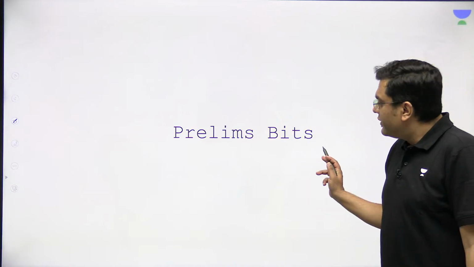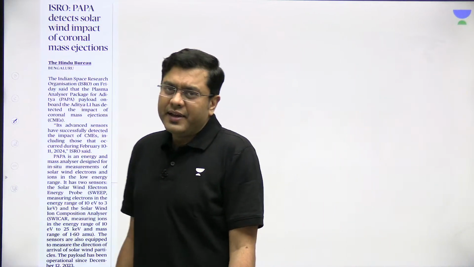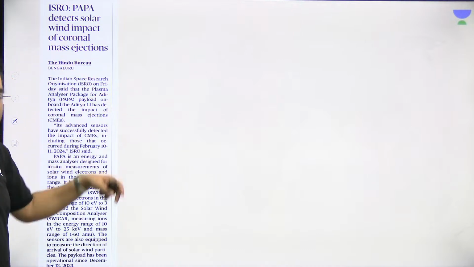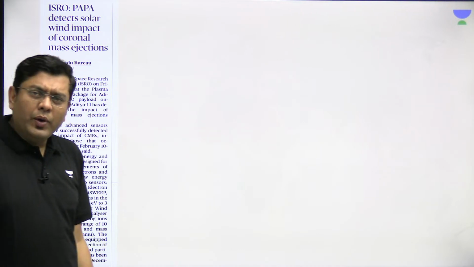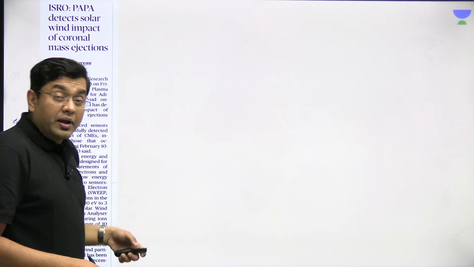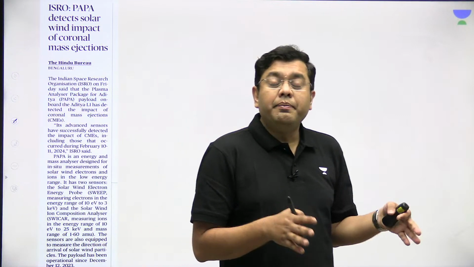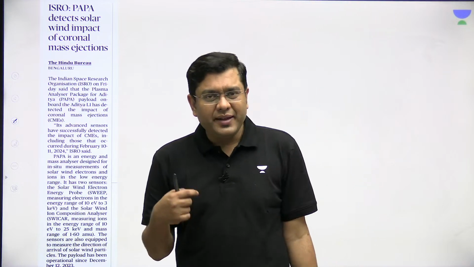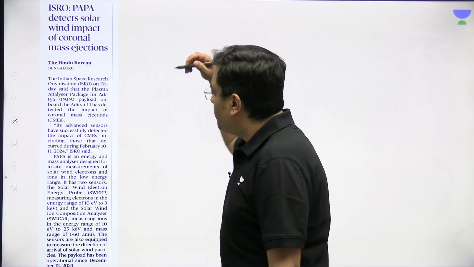Now coming to some of the topics relevant for your prelims, starting with, first of all, the Aditya L1 mission and the PAPA module of the Aditya L1 mission that has reported and measured the CME, the coronal mass ejection. Now, what is that PAPA module?